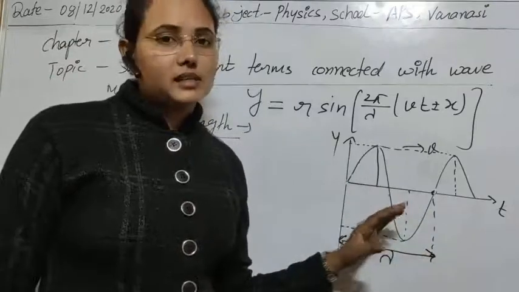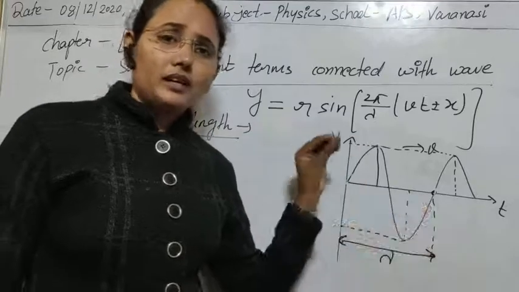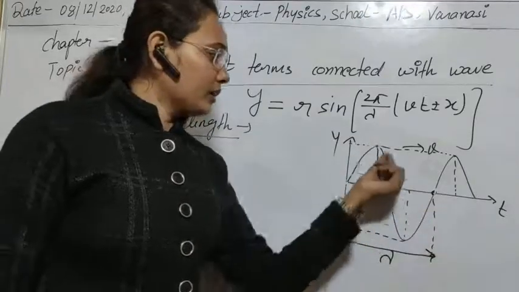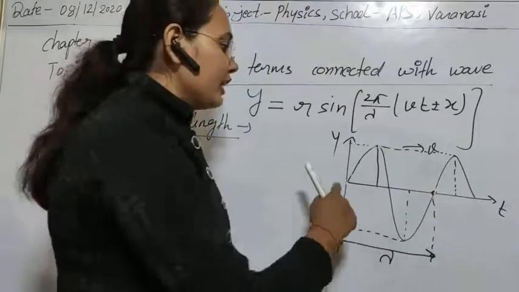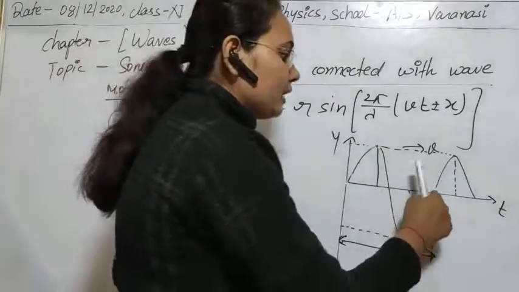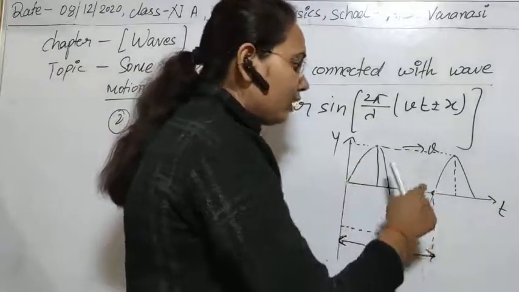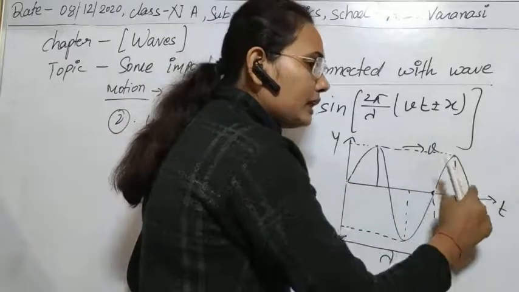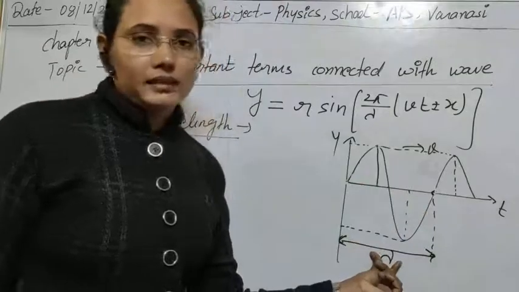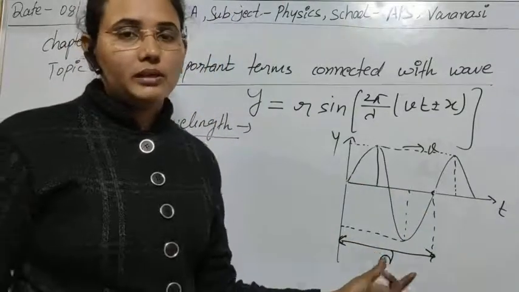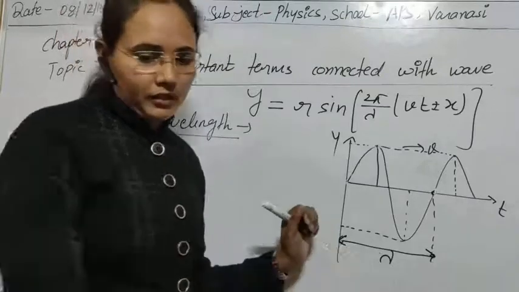Or in other words you can say that the displacement caused by the particle, or the maximum distance actually traveled by the particle to complete one oscillation or one complete rotation for any wave, that is known as its wavelength. Here we are seeing that the wave is completing one rotation, one oscillation, and after that it starts to repeat its path again, then this distance is known as lambda, that is called the wavelength of the wave. Clear? I think there is no confusion in the description of the wave here.